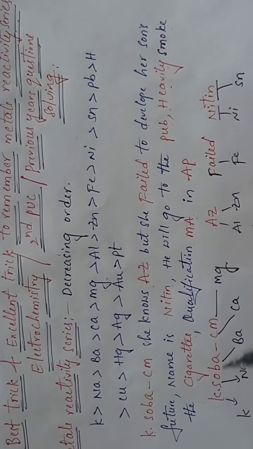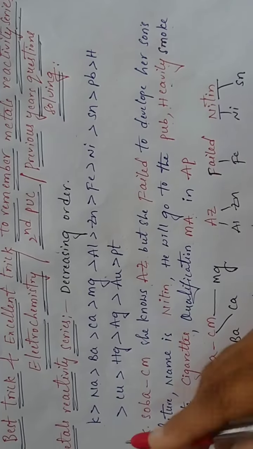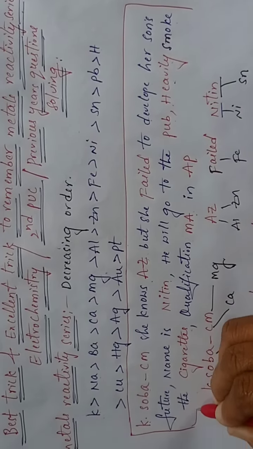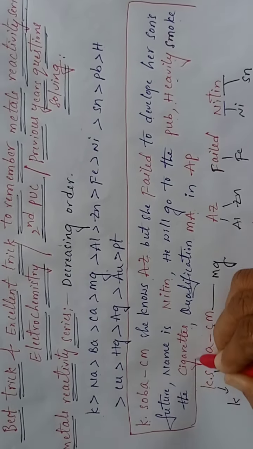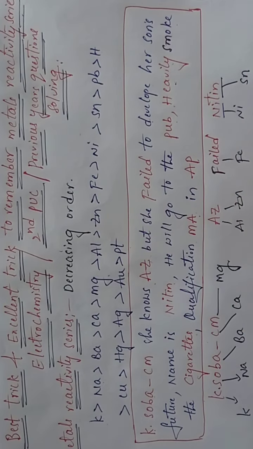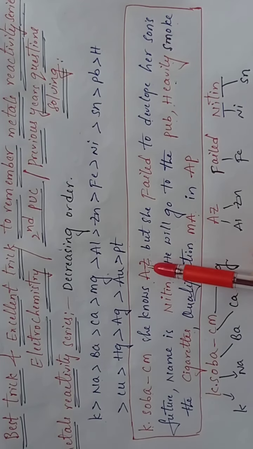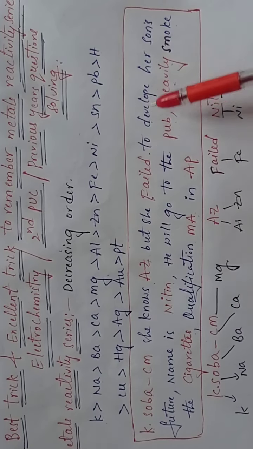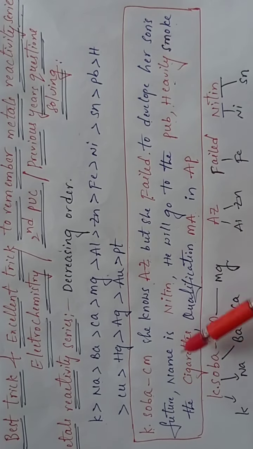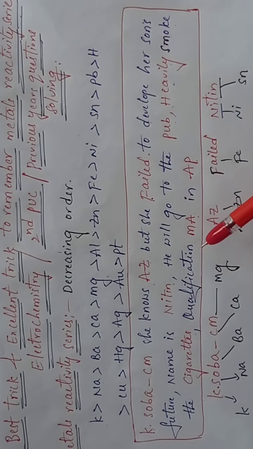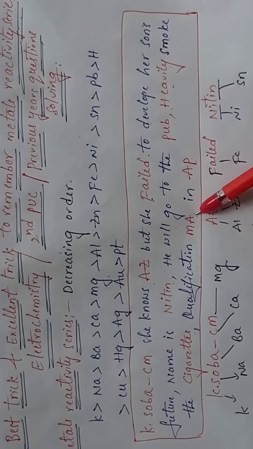Understood? Just remember this trick, students. You can remember all the elements in order. Just practice these three sentences. You can easily remember this metals reactivity series, students. So K Shobha, she is CM, she knows A to Z, but she failed to develop her son's future. His name is Nitin. He will go to the pub, heavily smoke the cigarettes. His qualification, MA. He studied in AP.